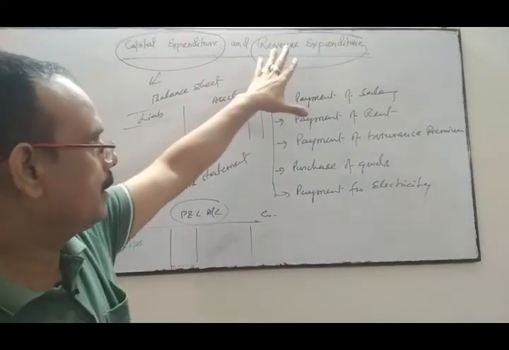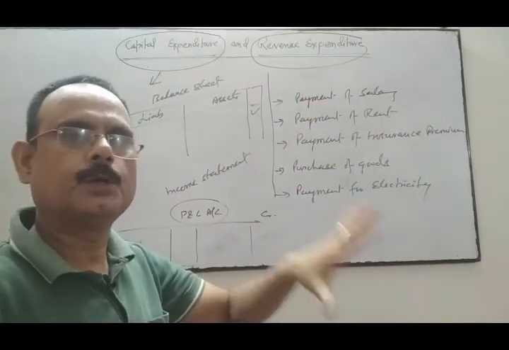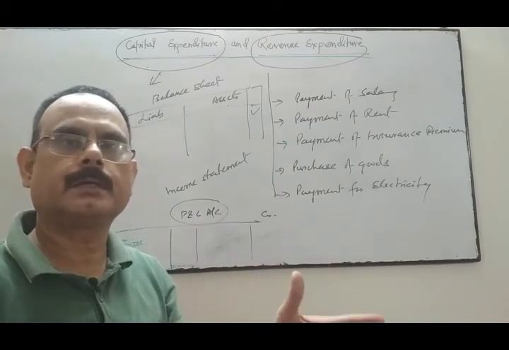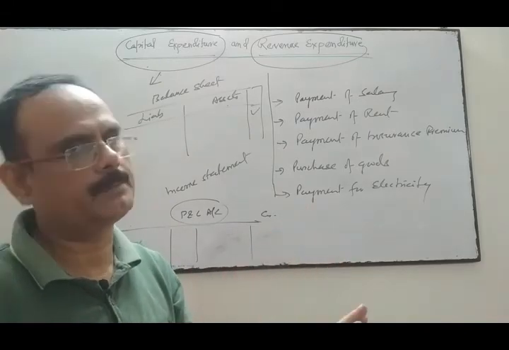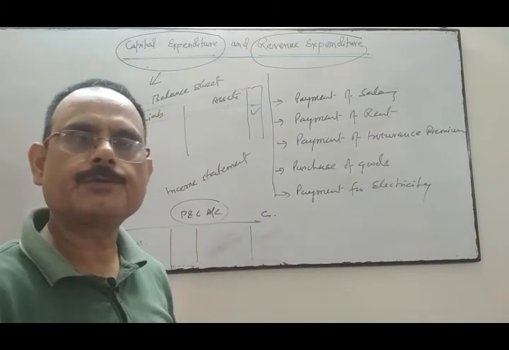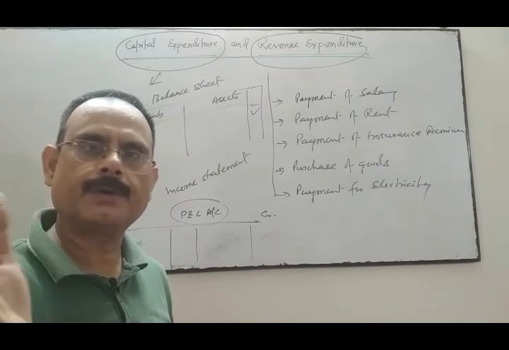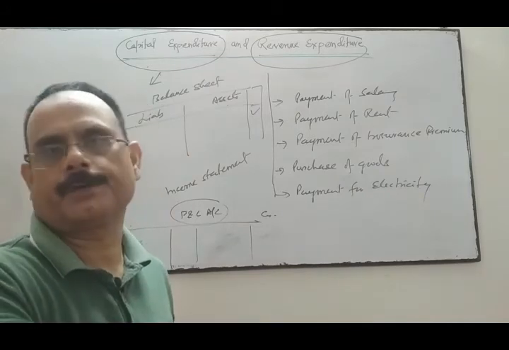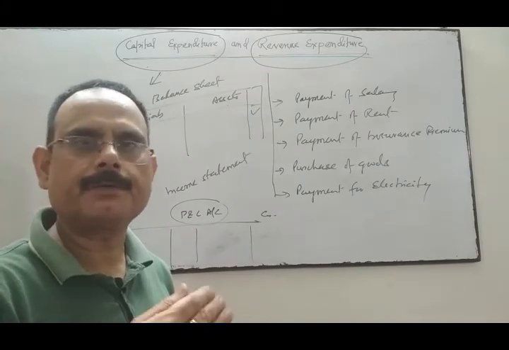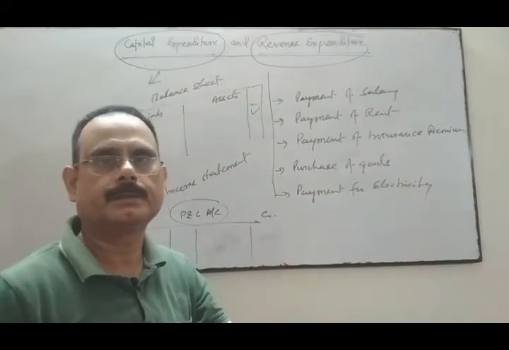So what are the characteristics of revenue expenditure? Revenue expenditures are those whose benefit is derived in one particular accounting period, means within the 12 months. Second, these expenditures are not going to increase our profit earning capacity, but we are doing this to maintain our profit. And these expenditures are repetitive in nature.